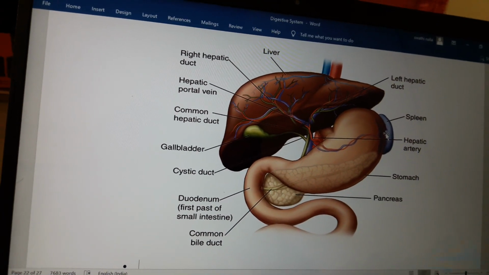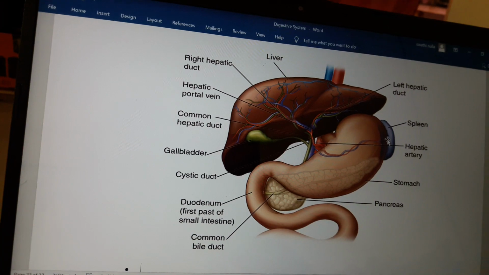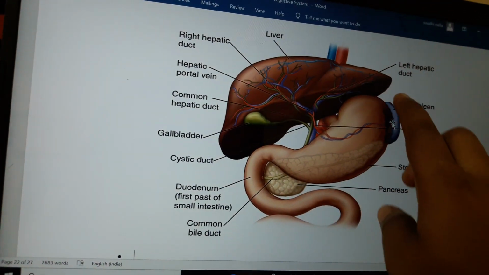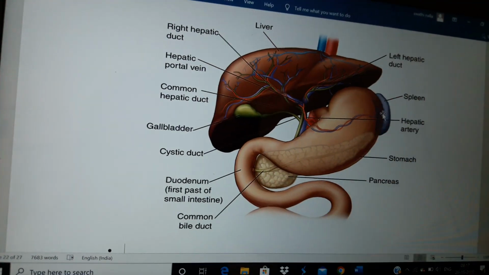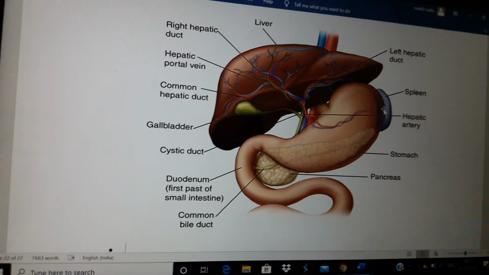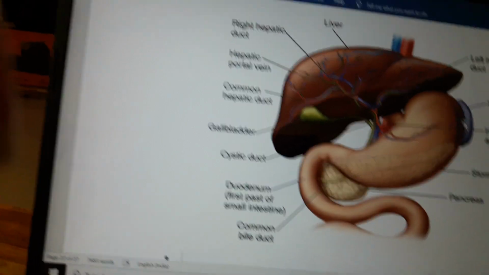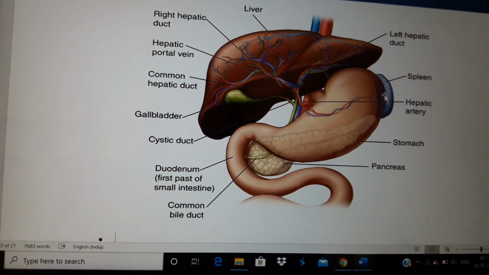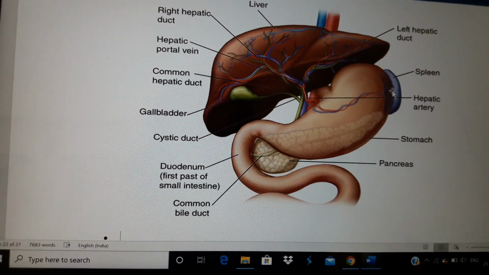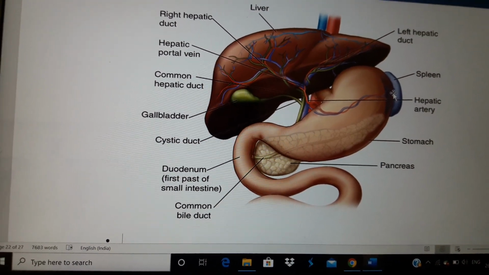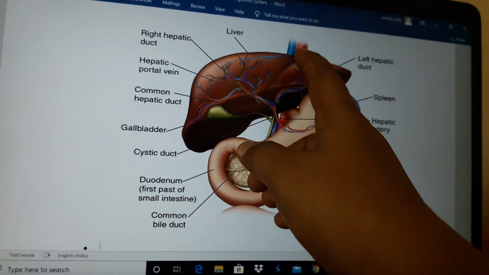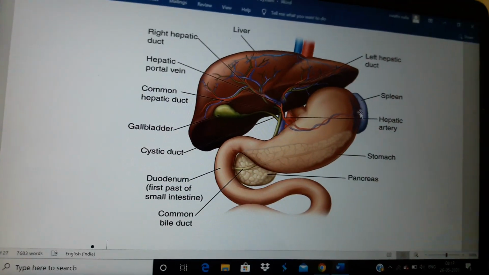The liver is actually made up of soft pinkish brown tissue, which is encapsulated by a connective tissue capsule, consisting of four lobes, that is right lobe, left lobe, as well as caudate lobe and quadrate lobe. The right and left lobes are the largest lobes, which are separated by the falciform ligament.